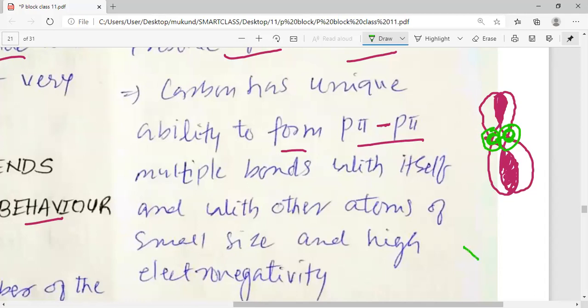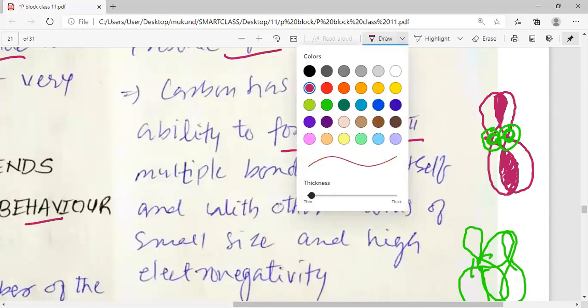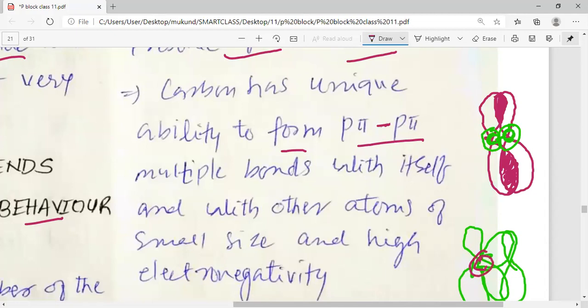Now, if you think of the d orbital and then the sideways overlap of this, you can see that the distance between carbon and any other element, let's say E, becomes a little longer. So please understand that for making the pπ-pπ kind of bond, the atoms must be small in size. These atoms should be small in size.